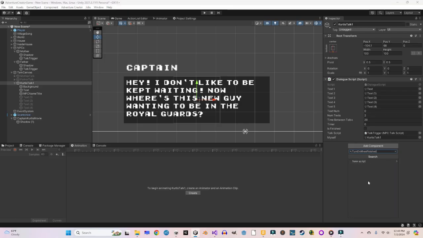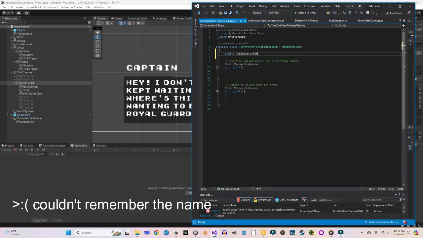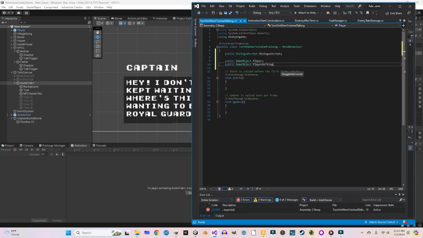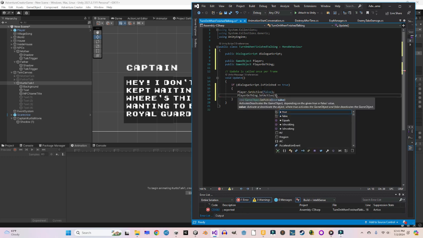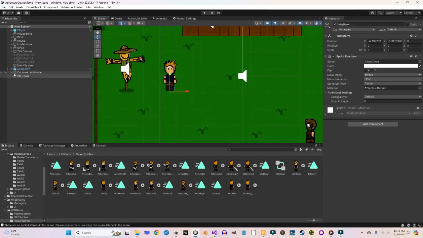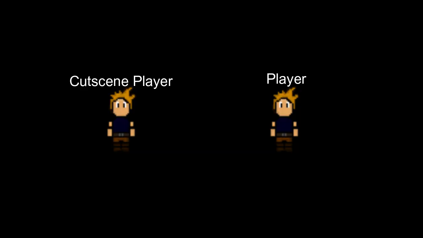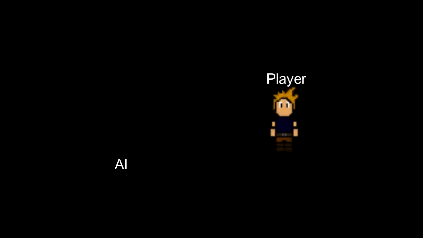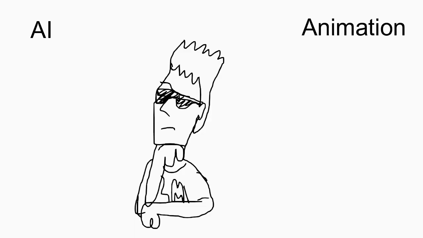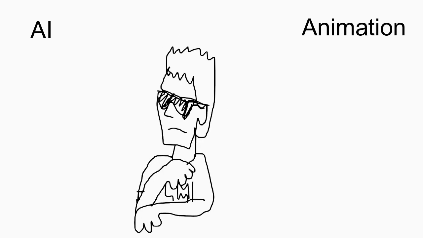Then I made a script called Turn On Object When Is Finished, which is exactly what it'll do. It'll check if the conversation is finished, and then it'll turn on an object. Then I made the object for the script to turn on, which will be a player that'll walk over to Kurt when Kurt's done talking. I tried making him have some AI and go to where the player is and then walk to a walk point, but I settled to just make it be an animation of him walking down like Kurt.